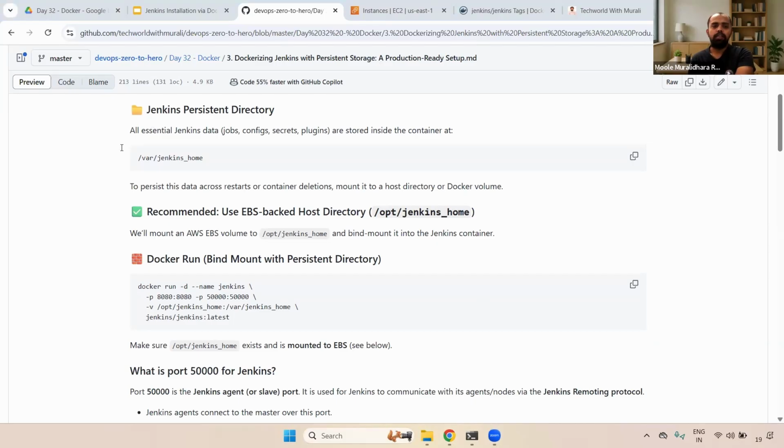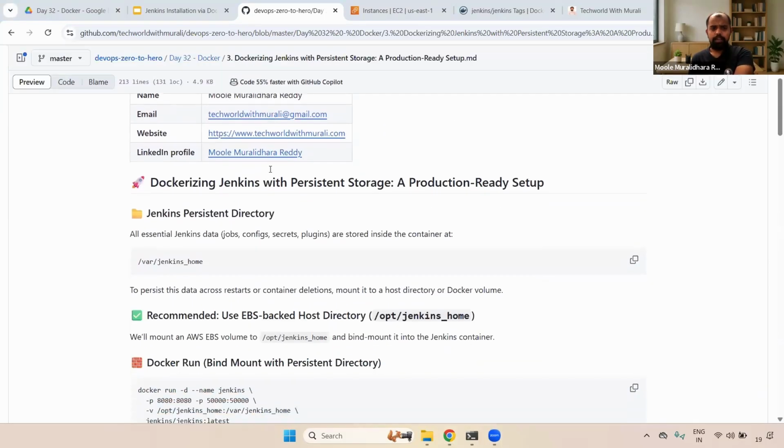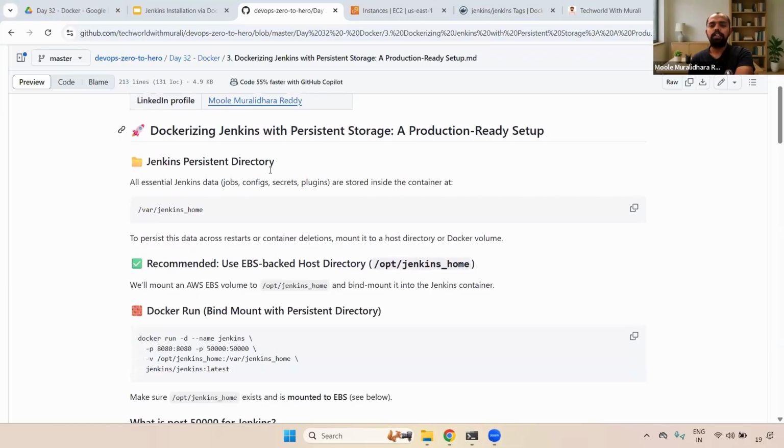Now, if you install Jenkins using Docker, the Jenkins default path is /var/jenkins_home. If you remember, with the yum command, the default path is /var/lib/jenkins. Similarly, with Docker, the default path is /var/jenkins_home.